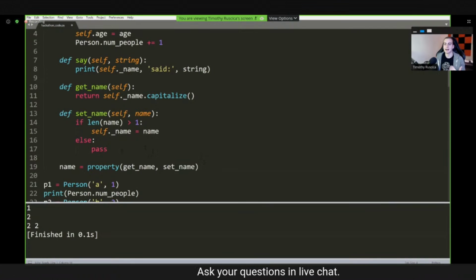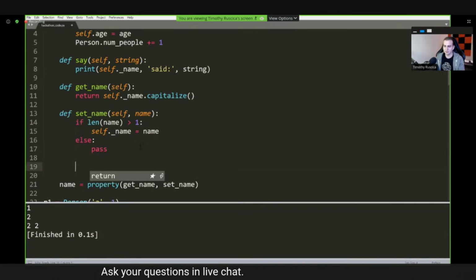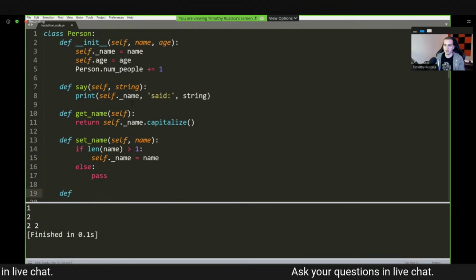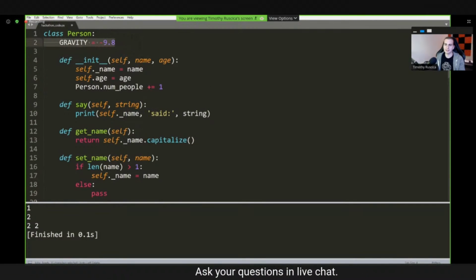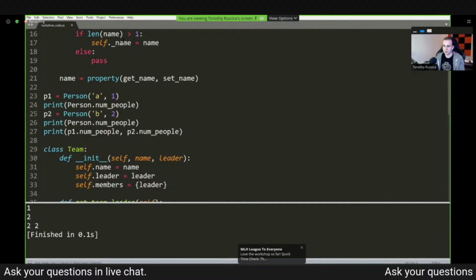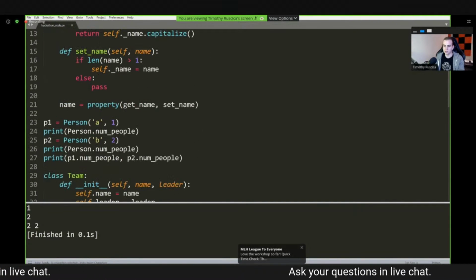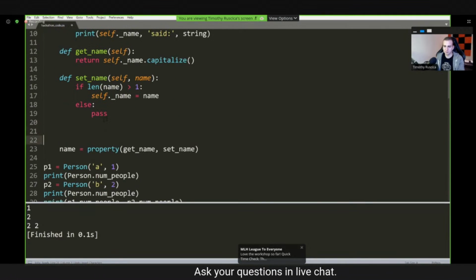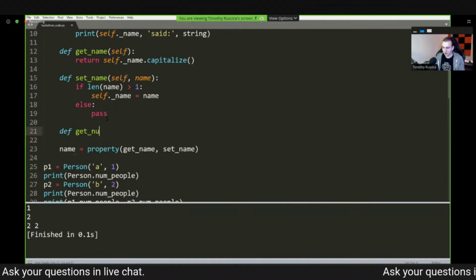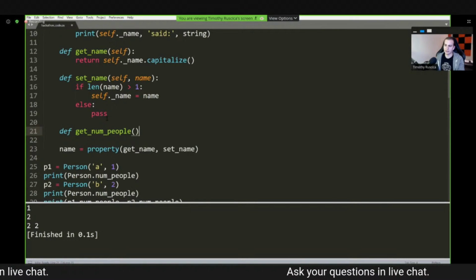Now, let's talk about a class method. So inside of here, I'm going to define a method. And actually, let's go back to what we had before. This class method will simply just give us the number of people. So num_people equals 0. All right. And let's define a method. I'm going to say def get_num_people like that.